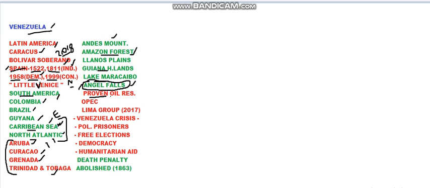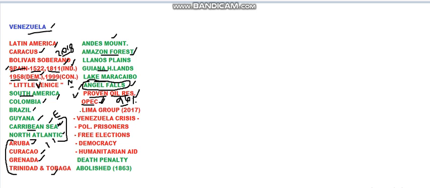And Venezuela has proven oil reserves. In fact, it has the highest proven oil reserves in the whole world. As it has these oil reserves, in fact 96% of Venezuela's exports is all oil. So this is very important. Because of this particular reason, it is also a founding member of OPEC, the Organization of the Petroleum Exporting Countries.